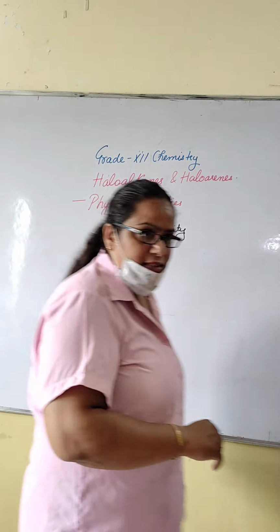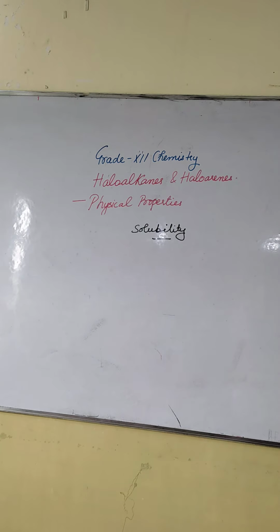To summarize: they are colorless when pure. They develop color when exposed to light. Some halogen derivatives have a sweet smell. About solubility, they are not very soluble in water, but more soluble in non-polar solvents. Their density is heavier than water, and it increases with the increase in carbon chain and by changing the halogen atom.